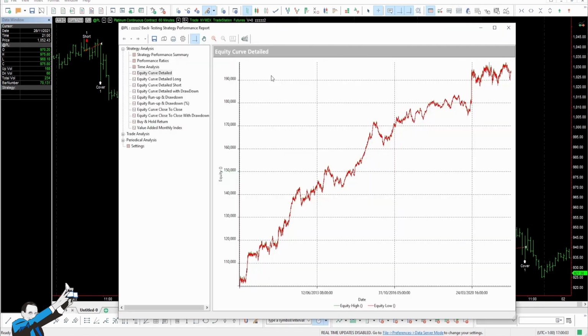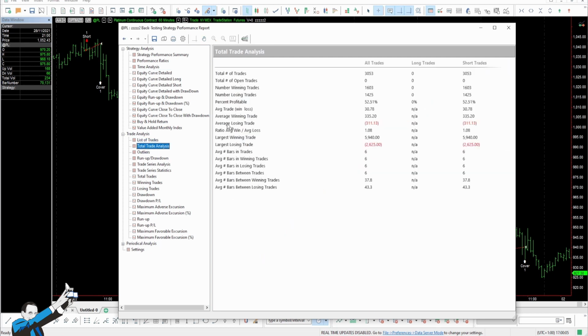First of all, we can see that the equity line is rising, and it has a pretty good average trade of a little over $30. We've got a lot of trades, about one a day, so we have a total of about 3,000 trades.